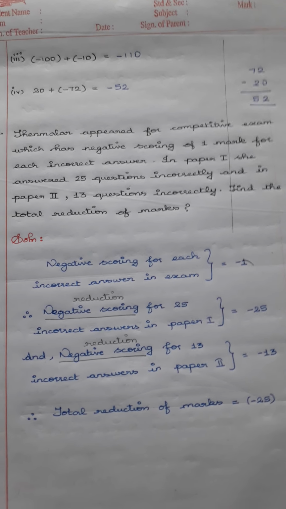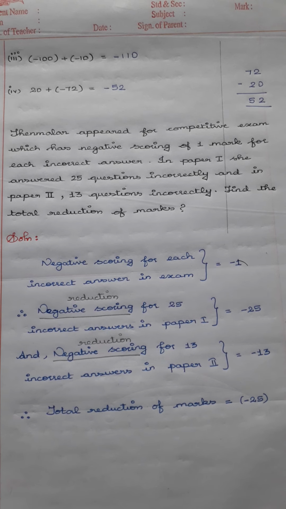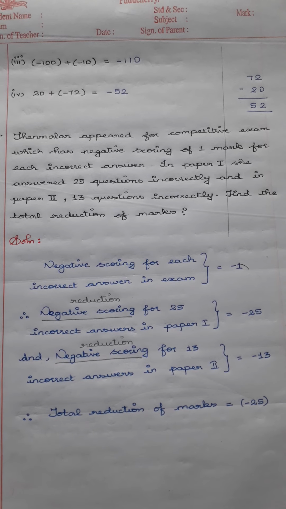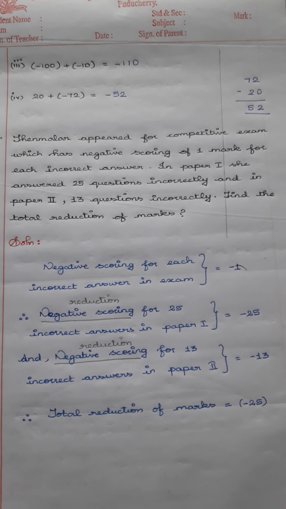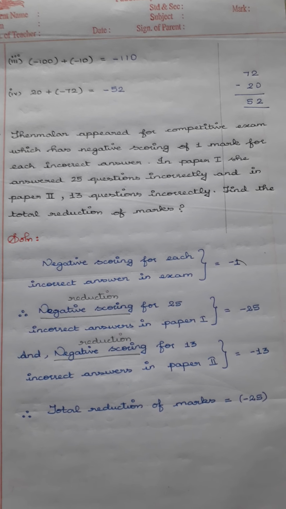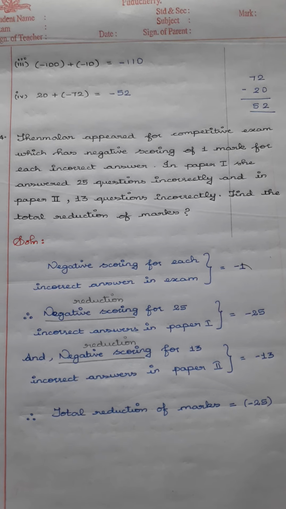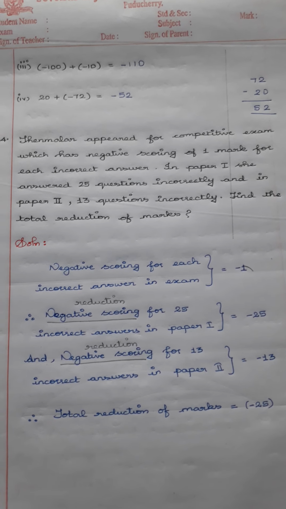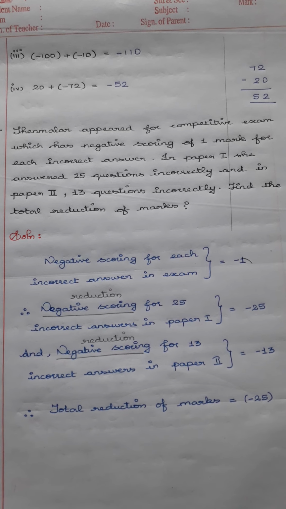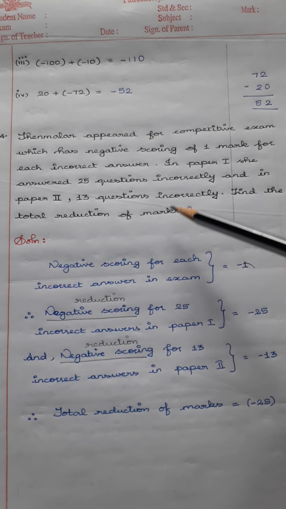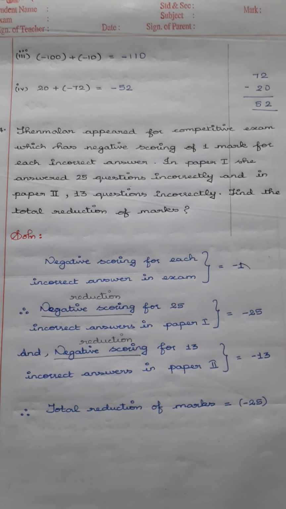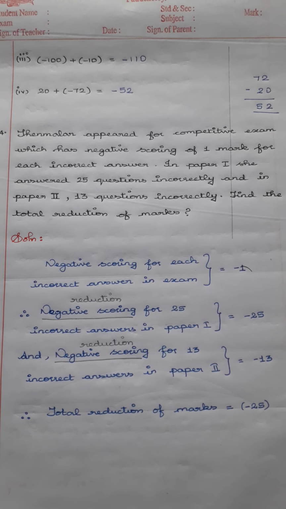Okay, and in paper 2 also she has answered 13 questions incorrectly. So when you add those two numbers, 25 and 13, you will find how many questions in total she got wrong. Now the last line says find the total reduction of marks. If you find that, you can find the total marks which she lost.